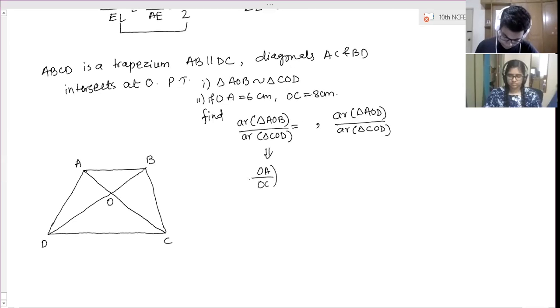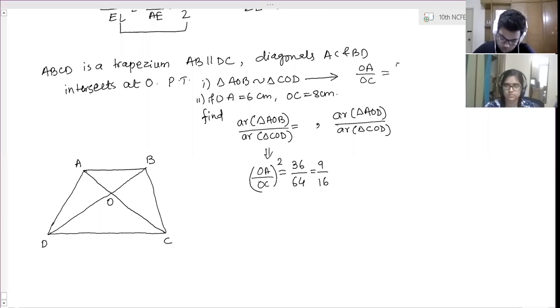OA by OC whole square you got. 9 by 16. 36 by 64. That is 4 9s are, 4 16s are. You got this one? Now, you have proved this triangle AOB and COD. Ratio will be, they are similar triangles. So therefore, OA by OC is equal to AB by CD.